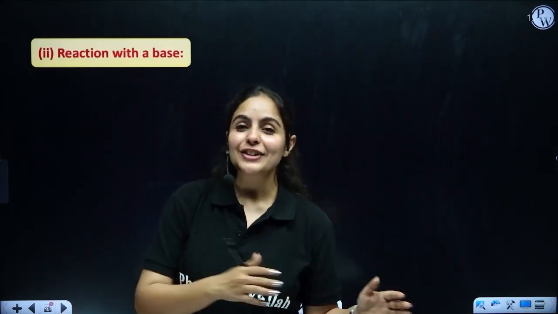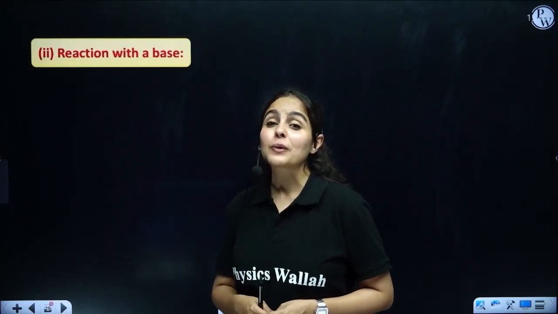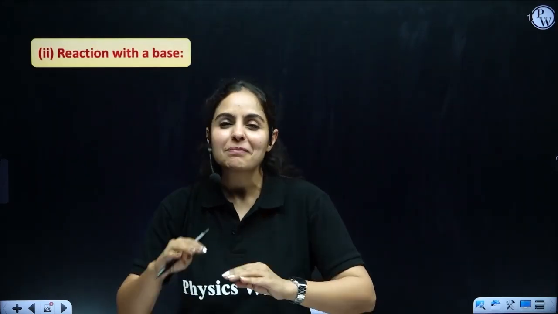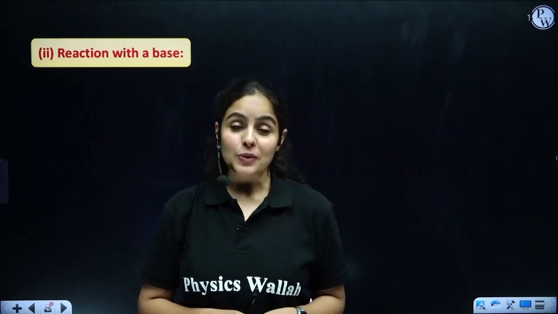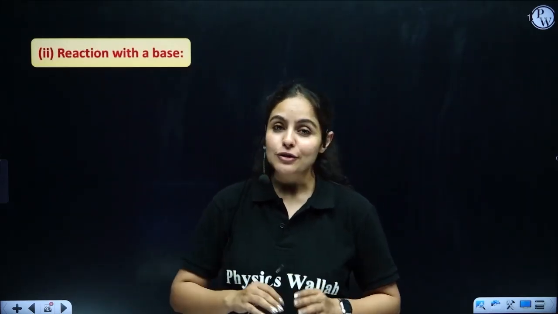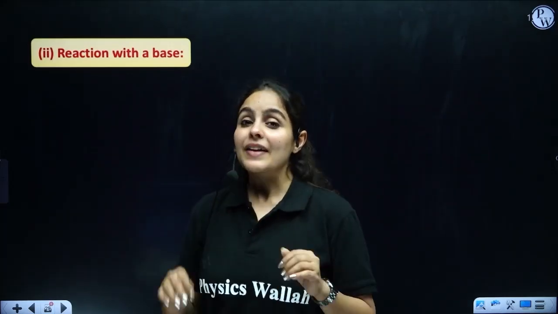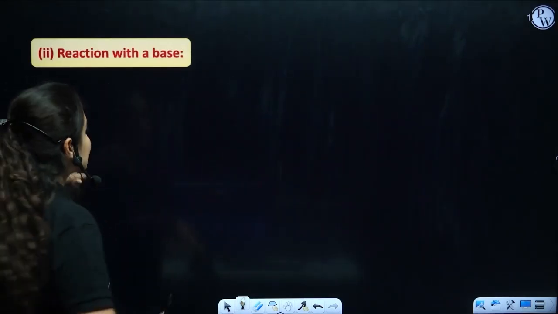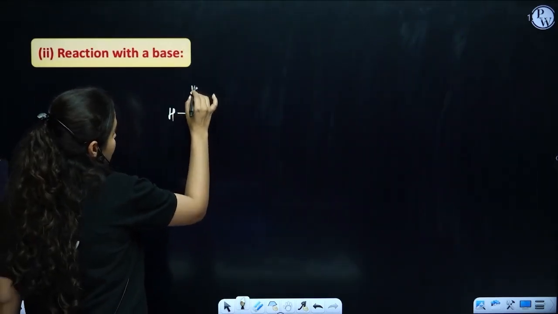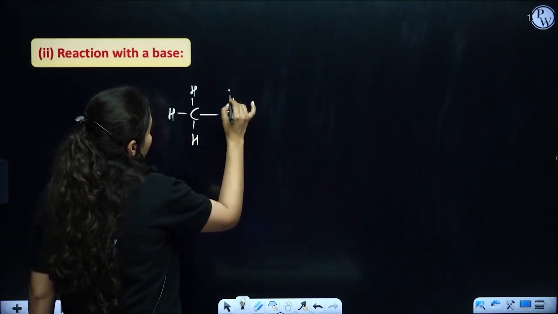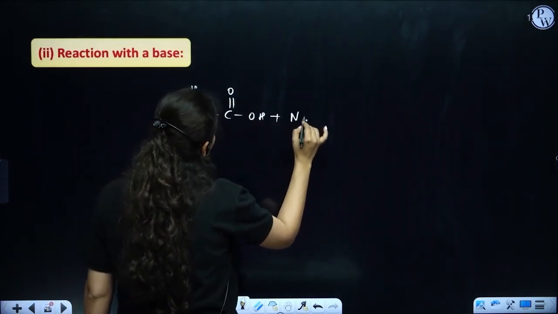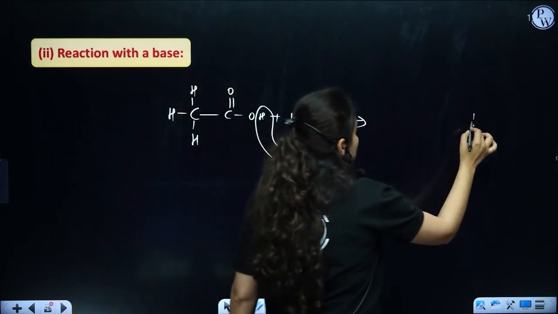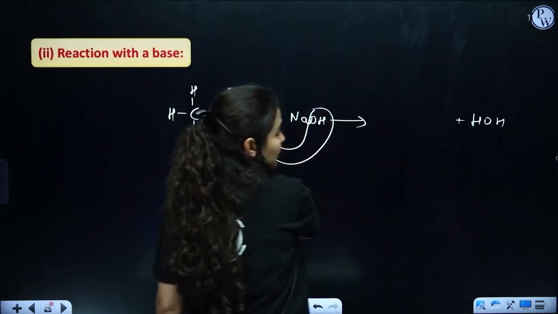So now let's take a look at a second chemical property of ethanoic acid. See, ethanoic acid can easily, smoothly react with a base to give salt and water. You all have learned this in the neutralization reaction in the previous chapter. When an acid reacts with a base, that gives salt and water, which is a double displacement neutralization reaction. So let's take a look at this reaction as well. Ethanoic acid, which is CH3, C double bond O, OH, when it reacts with NaOH, that's a base. So what will happen? Water will be formed. That means HOH would be out, and what is left is going to be your product.